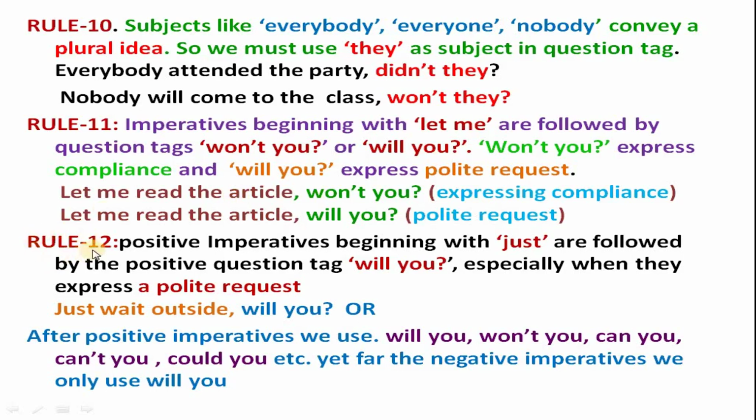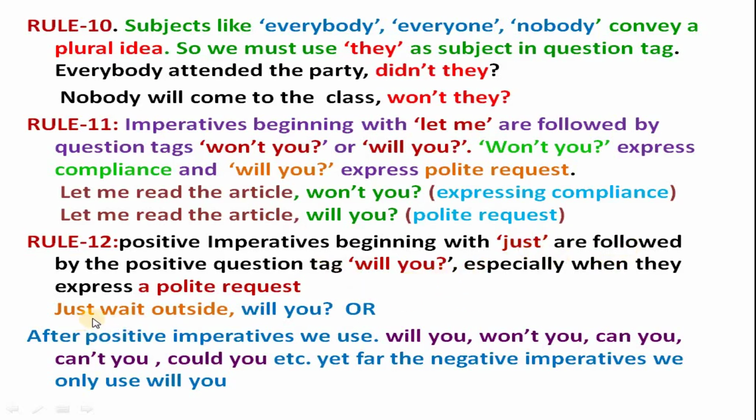Then we are going to understand rule number 12. Positive imperatives beginning with just are followed by the positive question tag will you, especially when they express a polite request. So if your statement consists of just, then you have to write the question tag will you.